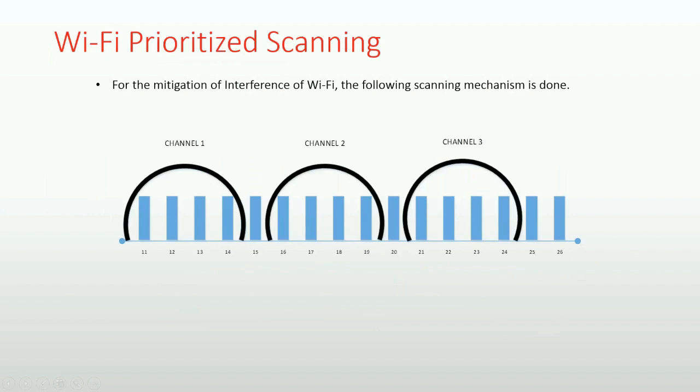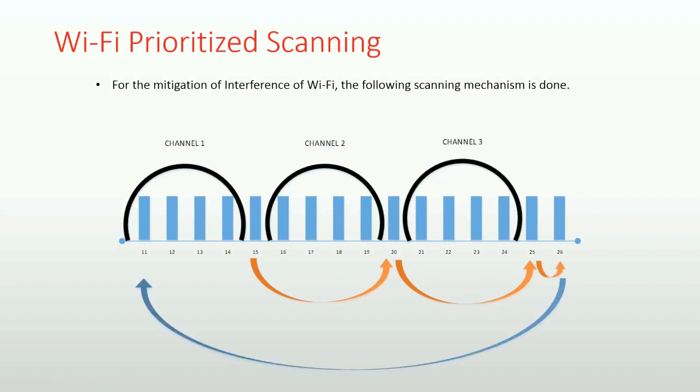In Wi-Fi prioritized scanning, we skip the channels in which Wi-Fi operates. Wi-Fi communication takes place on predefined channels as shown by the black circles, as channel 1, channel 2 and 3. So we give priority to channels which are not under the influence of Wi-Fi. We start scanning directly from channel 15 and then channel 20 and 25, 26. If these channels are found to be busy, then we scan the 2 consecutive channels from each Wi-Fi band. This ensures us to grab the next free channel immediately if the interference is from Wi-Fi or even from other sources. We can even extend this scanning mechanism for overlapped Wi-Fi bands.